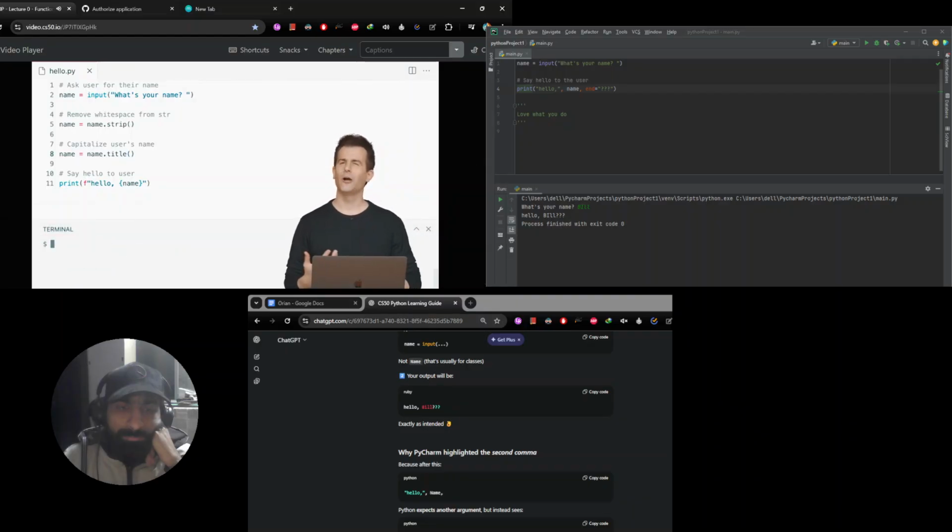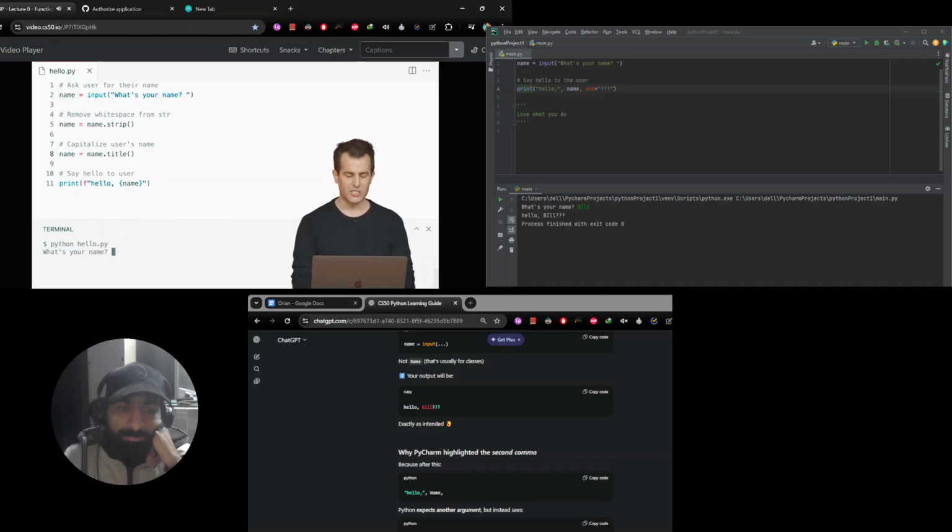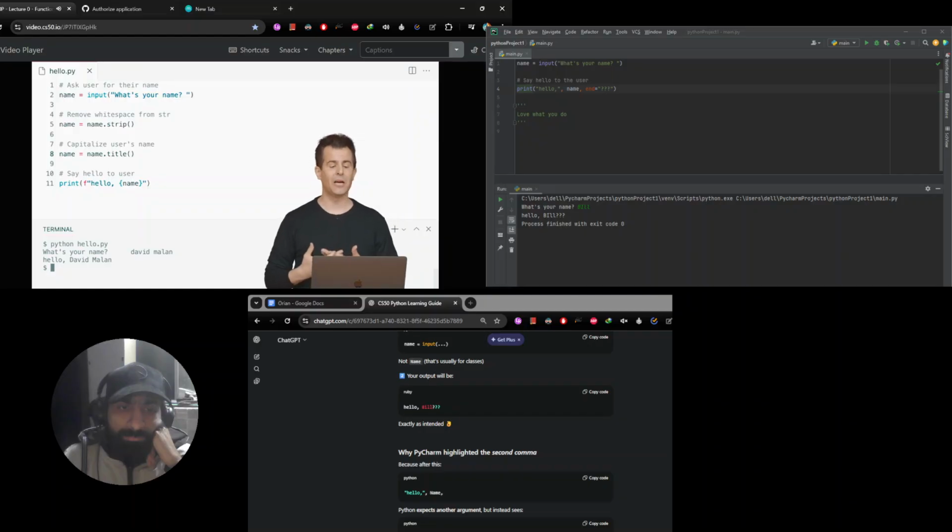And as an aside, I'm kind of tired now at this point of typing python, python, python all the time. It turns out that when using a command line interface like this, you can actually go back through all of your old commands. What I just did a moment ago was I hit the up arrow. That immediately goes back through my history of all of the commands I've ever typed. So this is just a faster way now for me to repeat myself than typing everything manually. Let me go ahead and hit enter. Spaces, David, Malan, spaces, all lowercase, enter. Now it's looking better. Now I've capitalized things and cleaned things up.